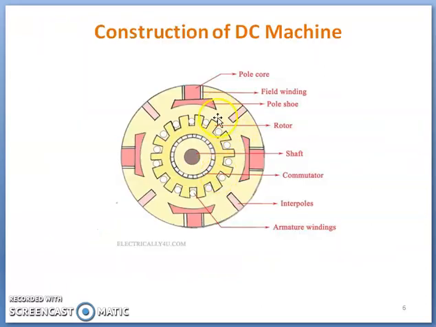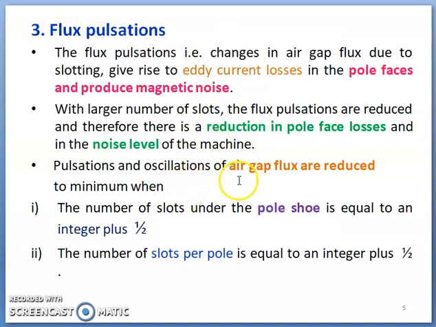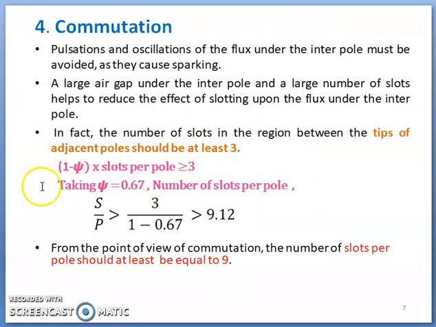See, between these two tips of adjacent poles, whatever number of slots are there, at least three slots must be used. Okay, then here, (1 minus psi) into slots per pole, whatever number of slots fit between the regions of the tips of two adjacent poles, must be at least 3.